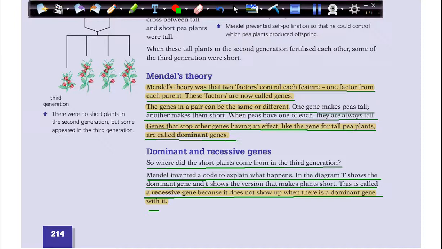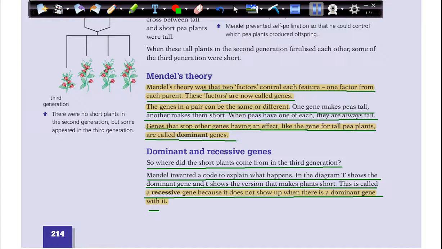So on the next page we have a diagram that shows us the dominant and recessive genes. As we said, these dominant genes can come over the recessive genes. They can stop the recessive genes from having an effect on the plant or on the human, on any organism.